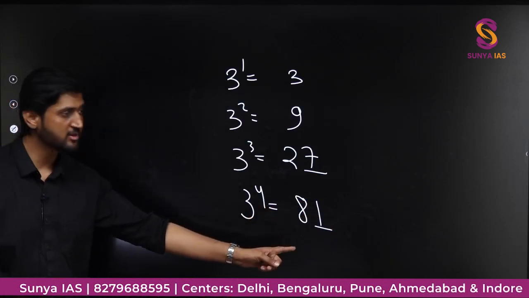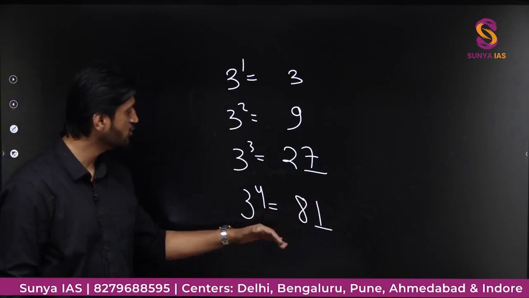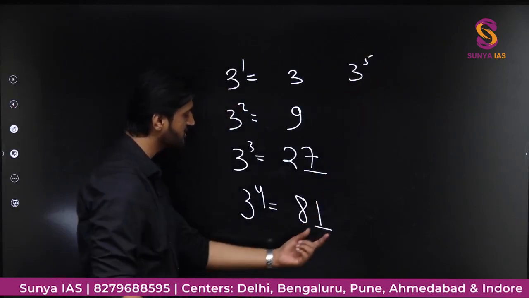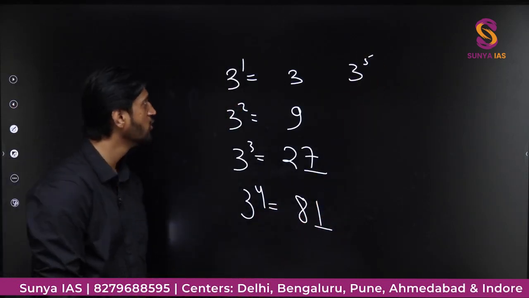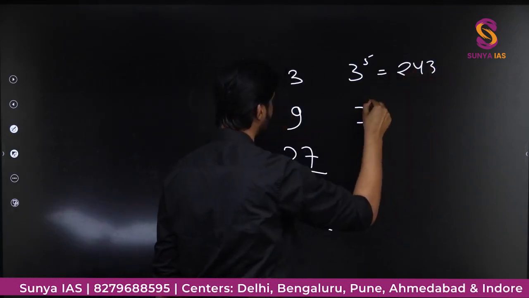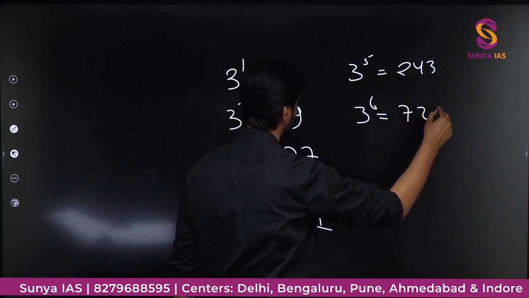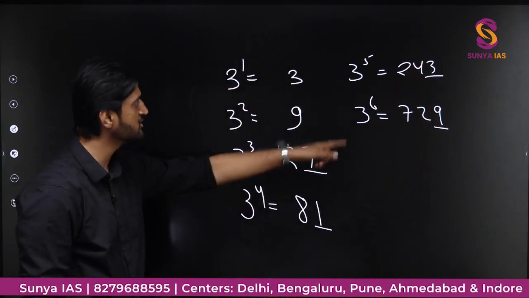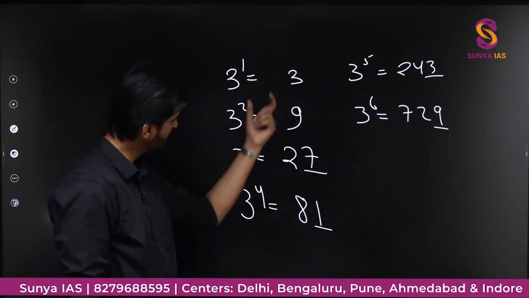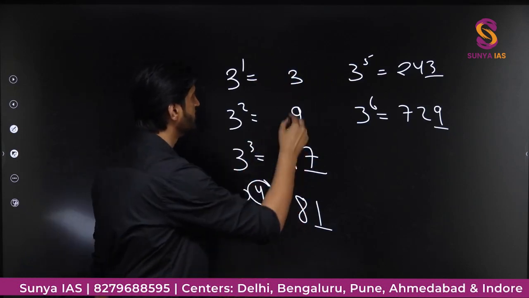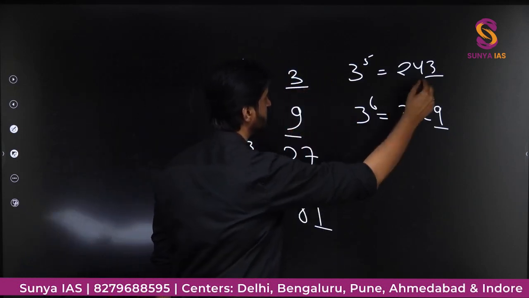After that, since 1 is coming here, when you go with 3 to the power of 5, we will simply multiply 3 with this term 81 and you will get 243. The next term, 3 to the power 6, will be definitely 729. Here also the last digit will be 9. So here you can see the pattern is now repeating. After every power of 4, the last digit is repeating. Here we have 3, then 9, then 3, then 9.